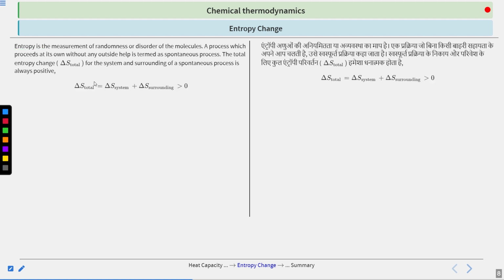Now, what is delta S total? I have already discussed: it is delta S system plus delta S surroundings, so it should always be greater than 0, or it can be equal to 0 in the case of equilibrium.